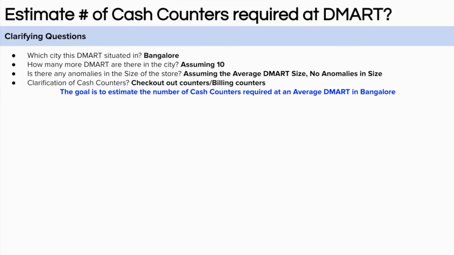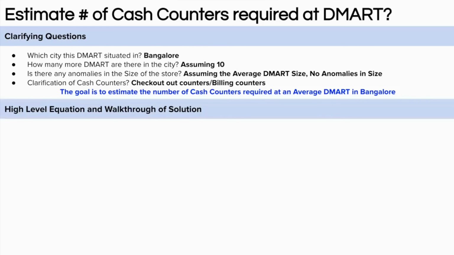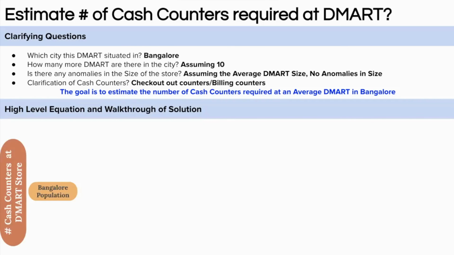So let's start with the high level equation and the walkthrough of the solution. We will first start with the Bangalore population, right? From there, we can get the number of households. Now the question is, why are we taking the household approach? Because not all the members in the family go for purchase in DMART, right? So it is a good proxy to consider households which shop from the supermarket or hypermarket.